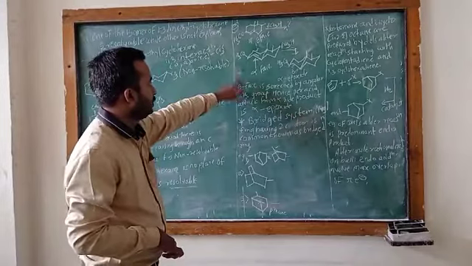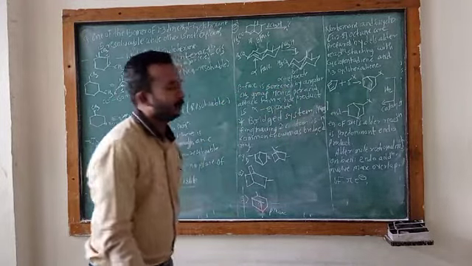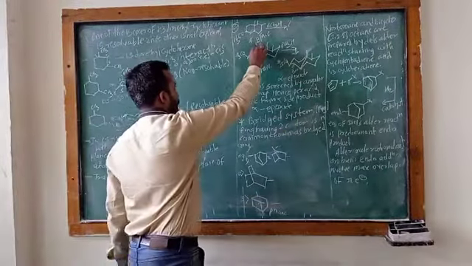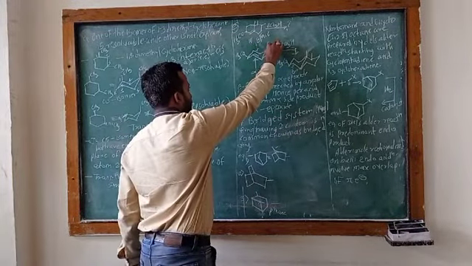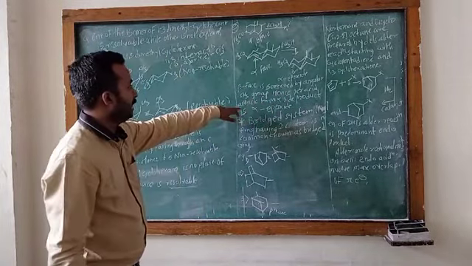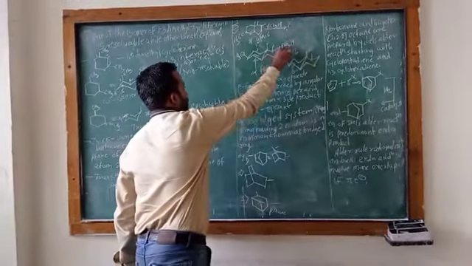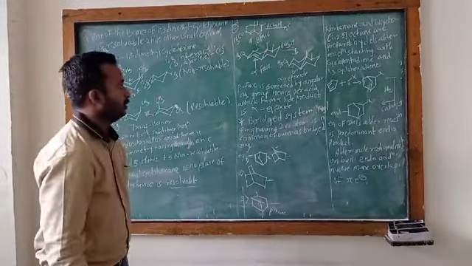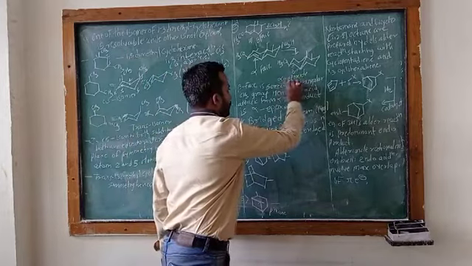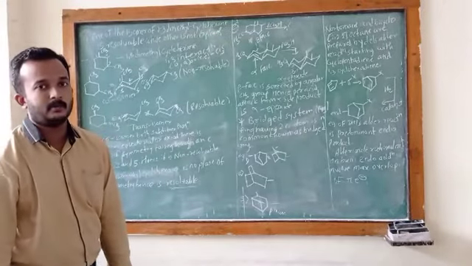In this example the beta phase is screened by the angular methyl group, and hence per acid attacks from the alpha side. Therefore it is the formation of alpha epoxide.